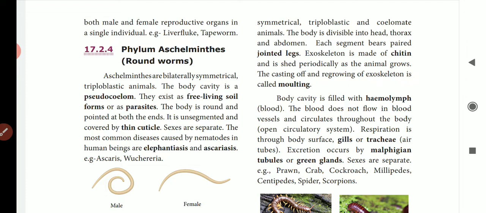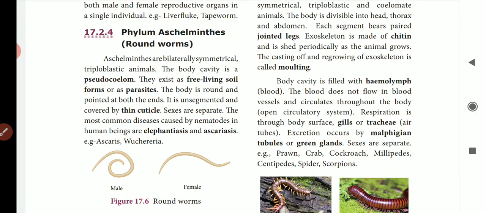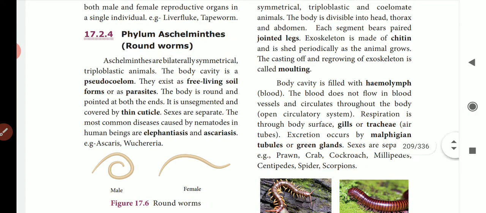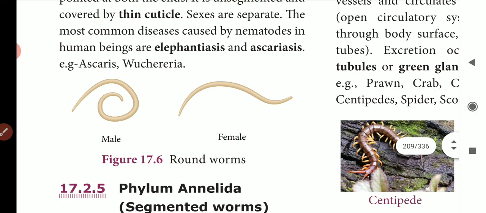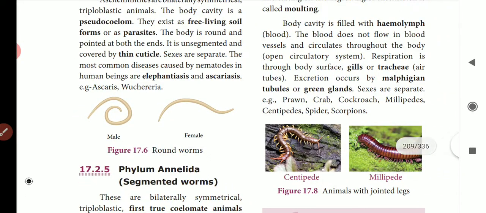So they are unsegmented. Their body does not have any segments. They don't have any lines, and also they are covered by a cuticle. Cuticle is the outer covering. They have a thin cuticle. So look at this picture. They have a plain body and they don't have any segments here, and also they have a thin outer covering. They have separate sexes. Look at this picture. They have male and female separate sexes.